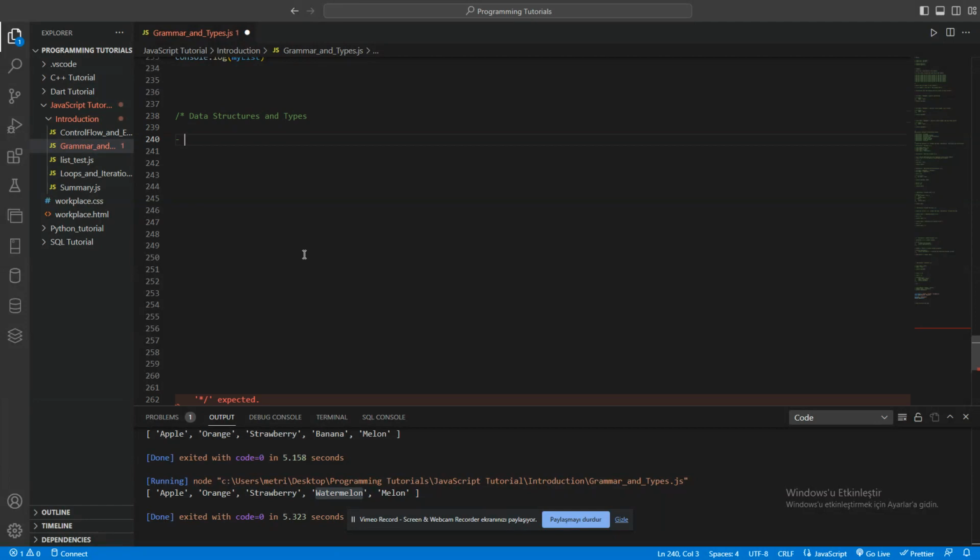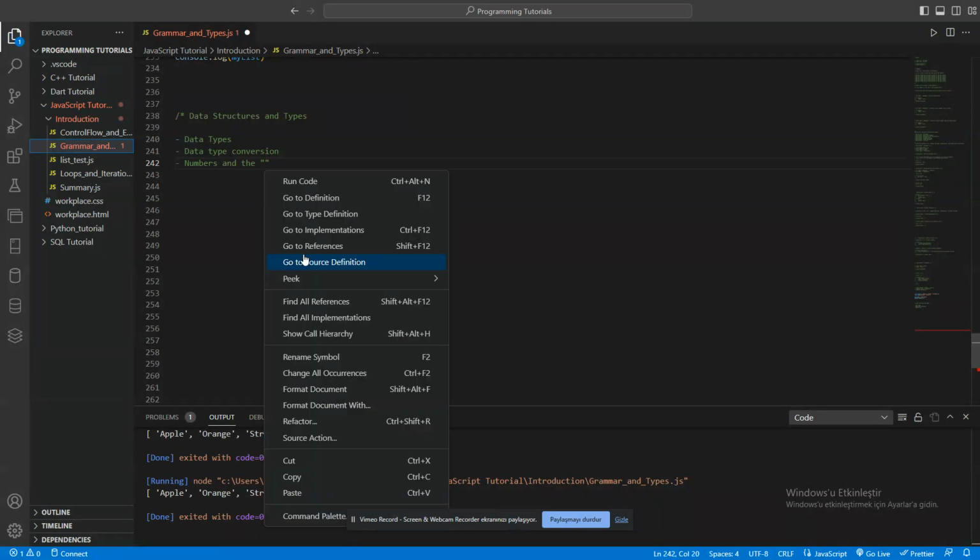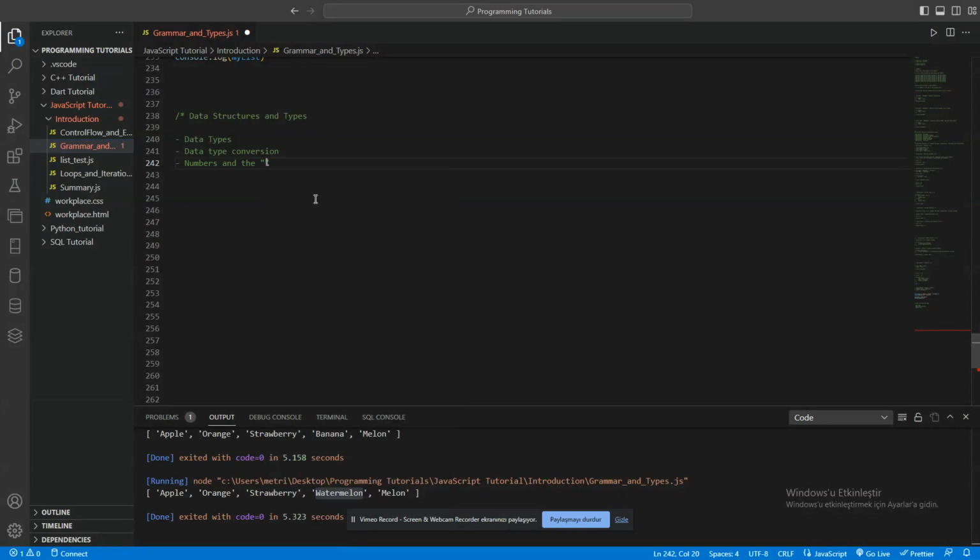For example, there will be data types, and there will be another one, data types conversion. The other one will be numbers and the plus operator, numbers and the plus operators. By the way, you can write it like this.